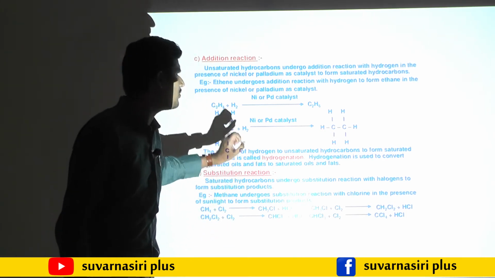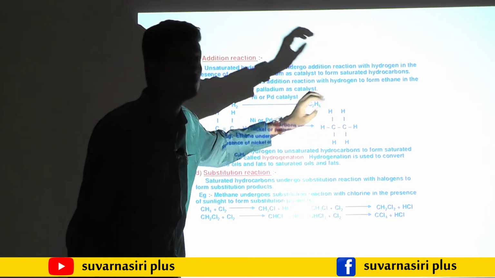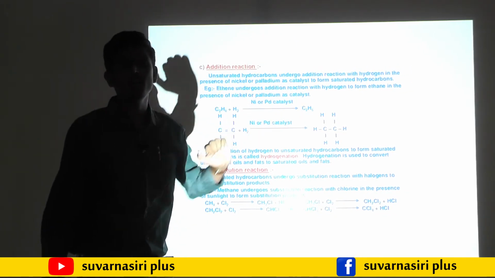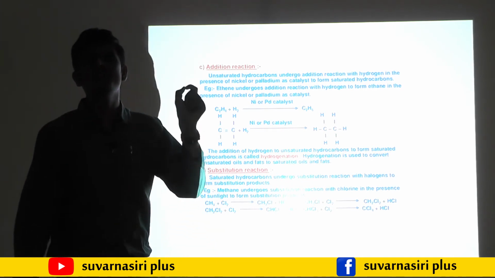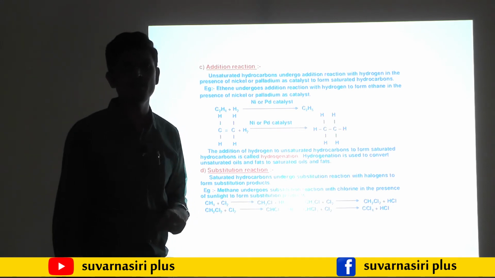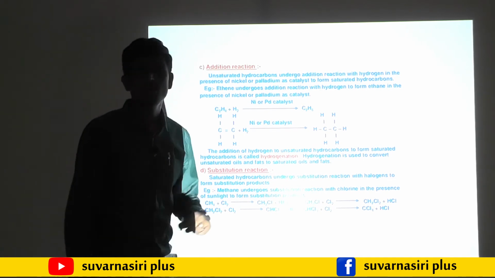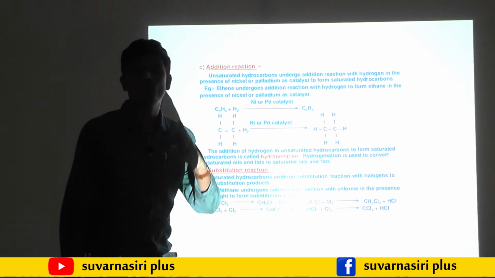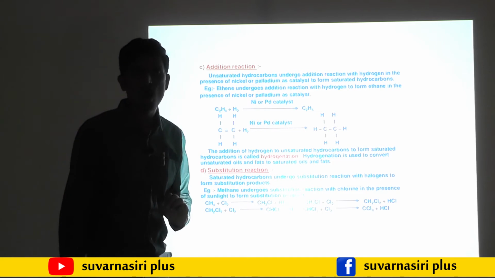See here, ethene, when it reacts with hydrogen in the presence of nickel and palladium, is converted into ethane. Unsaturated ethene converted into saturated ethane. In the same fashion, one more example you may write, that is ethyne, C2H2. When ethyne reacts with hydrogen, it requires two hydrogen molecules, that is total 4 hydrogen.